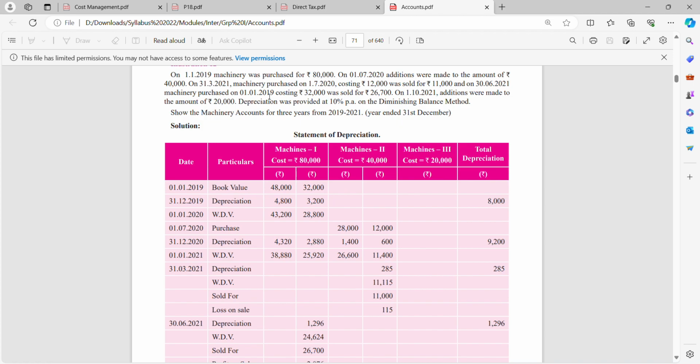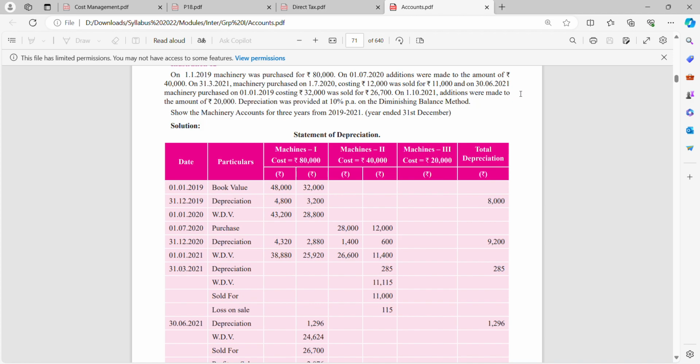On 31st March 2021, machinery purchased on 1st July 2020 costing 12,000 was sold for 11,000. So on 1st July 2020 we purchased this 40,000 machinery, right? A part of the machine, which was purchased for 12,000, was sold for 11,000. So this 12,000 was sold for 11,000. See, they have taken 12,000 sold for 11,000.